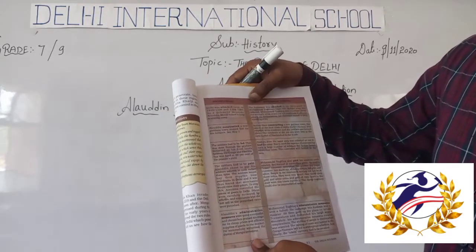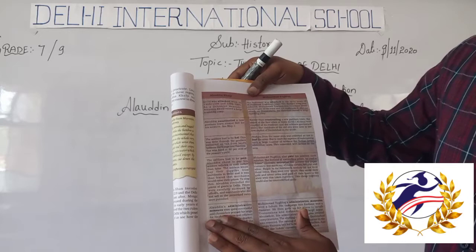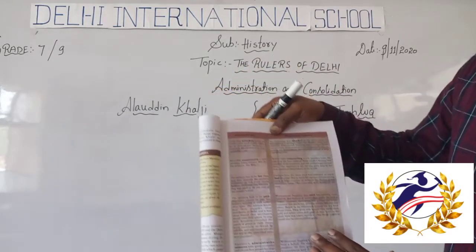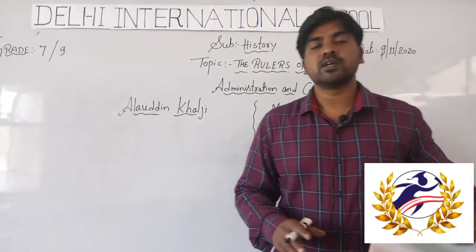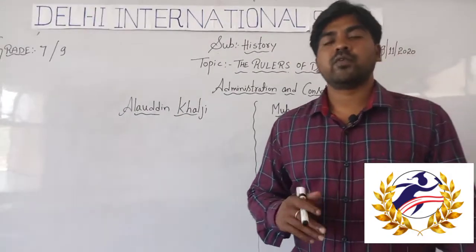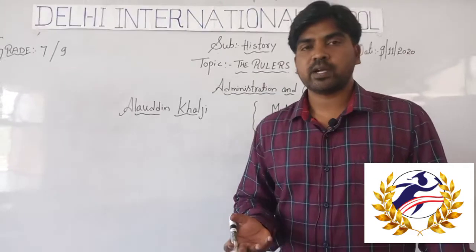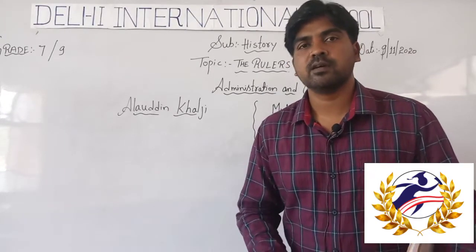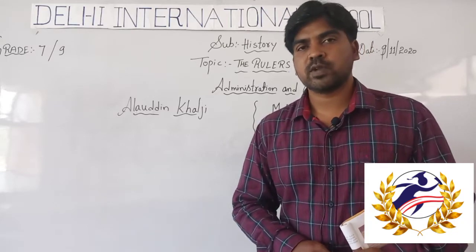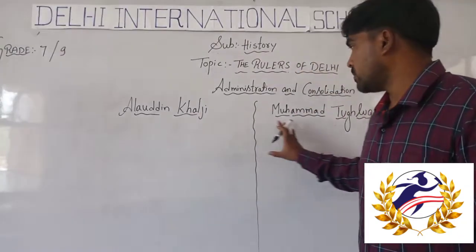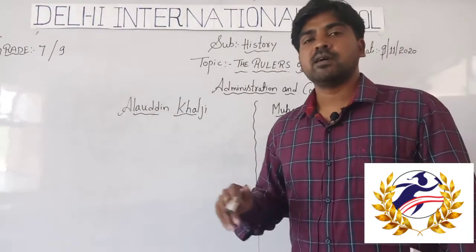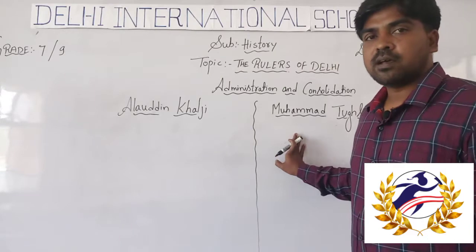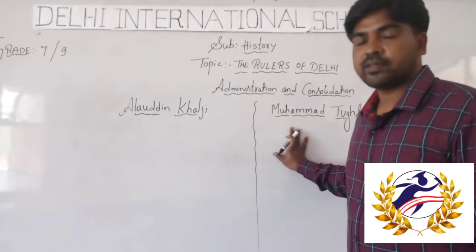And Alauddin's administration was good compared to Muhammad bin Tughlaq's, because Muhammad bin Tughlaq failed to implement whatever he had planned. But Alauddin, not like Muhammad bin Tughlaq, became a successful and ambitious ruler. But Muhammad bin Tughlaq was not successful, and in Indian history he is called a mad king.